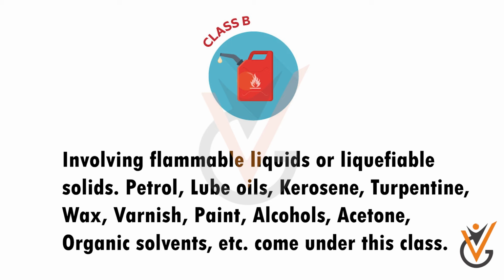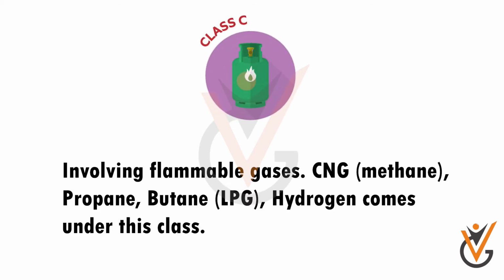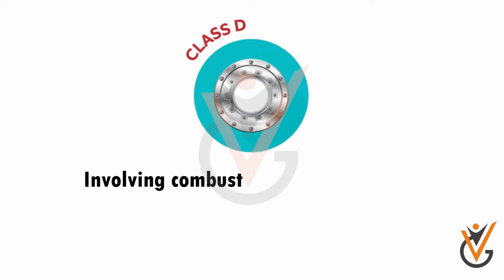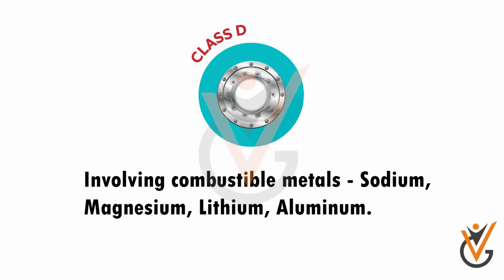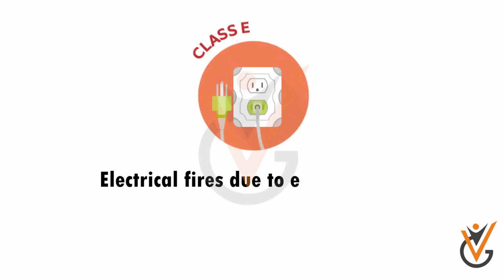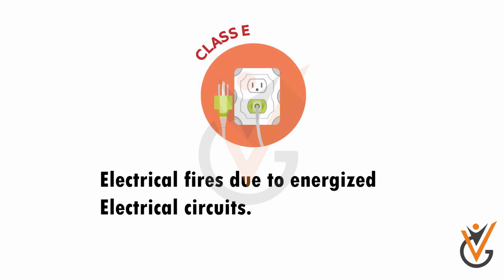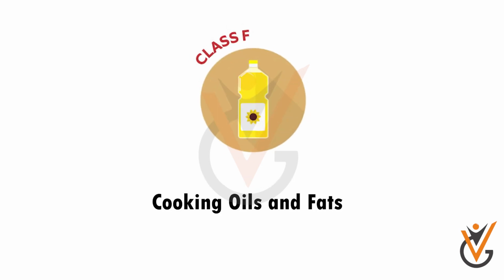come under this class. Class C, involving flammable gases. CNG, methane, propane, butane, LPG, hydrogen come under this class. Class D, involving combustible metals: sodium, magnesium, lithium, aluminum. Class E, electrical fires due to energized electrical circuits. Class F, cooking oils and fats.